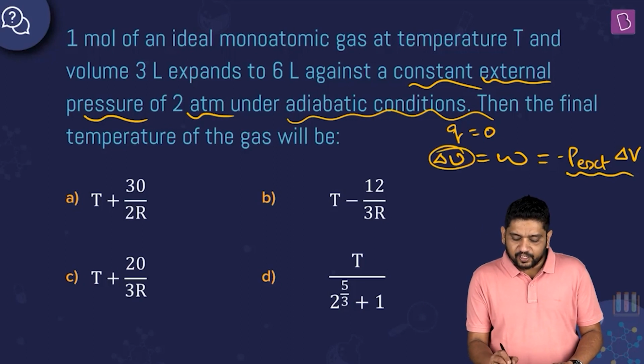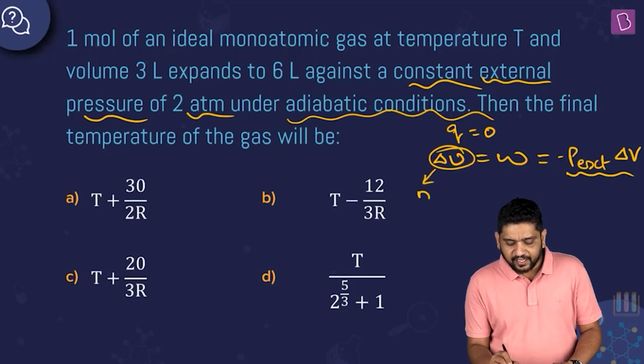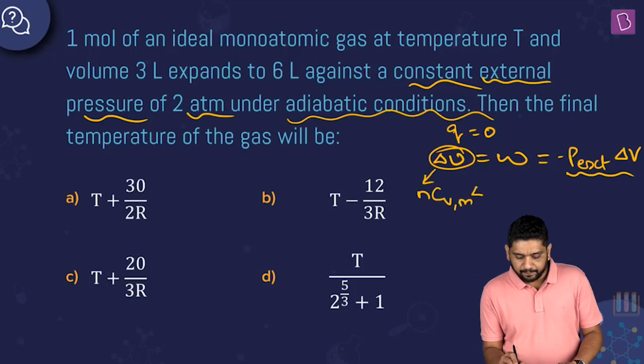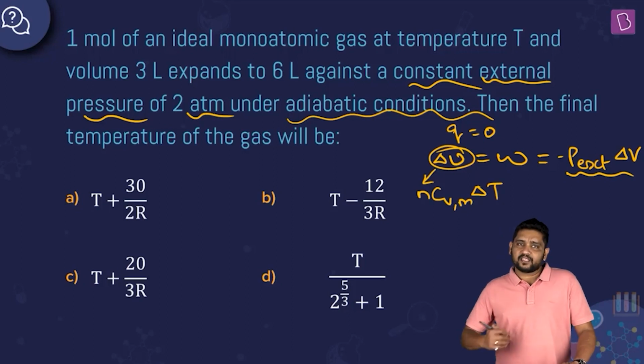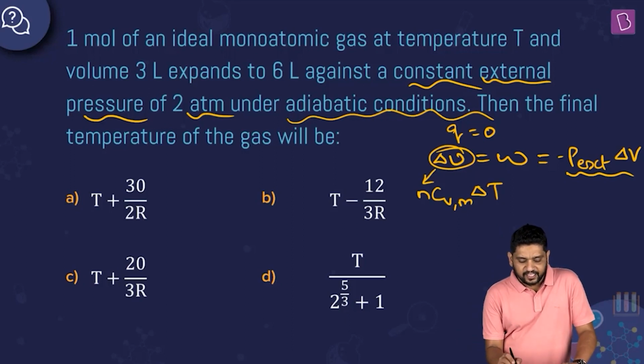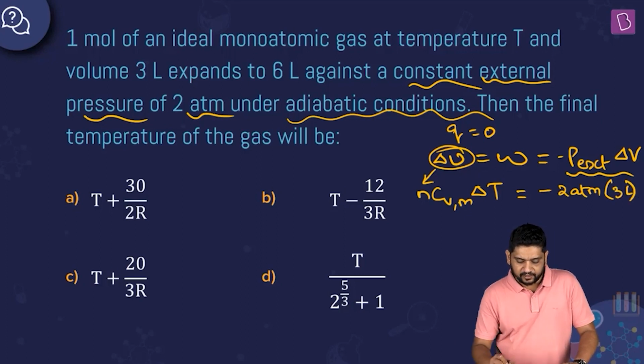So what is delta U? General formula that we can always remember for delta U is that it is n Cv molar delta T, right? So n Cv molar delta T, and it is expansion, so temperature is going to decrease, and n Cv molar delta T is supposed to be equal to minus P external delta V, minus 2 atmosphere into delta V, final volume minus initial volume is 3 liters, right? So this is what we have. n Cv molar delta T is equal to minus 6 liter atmosphere, right?